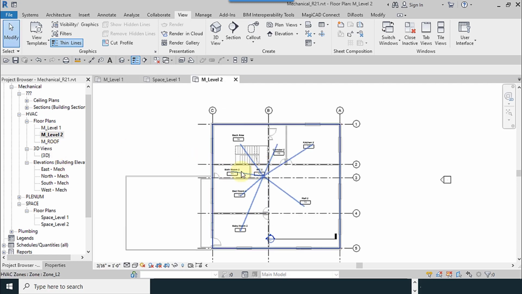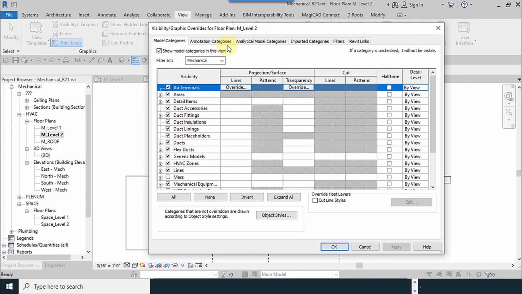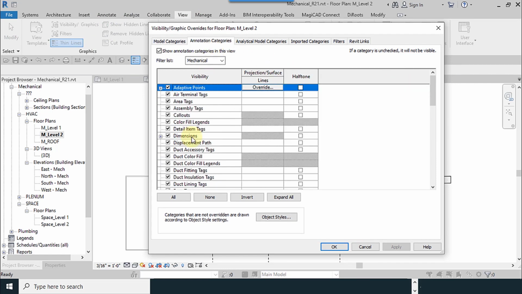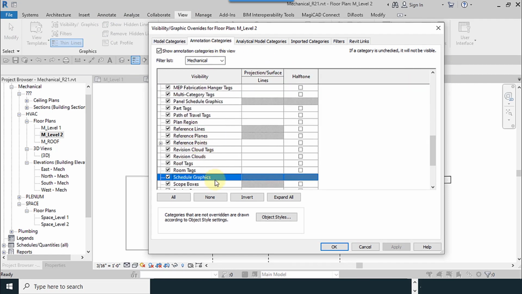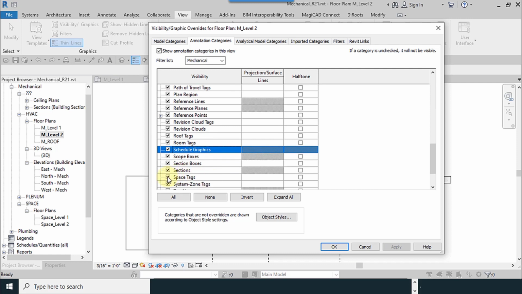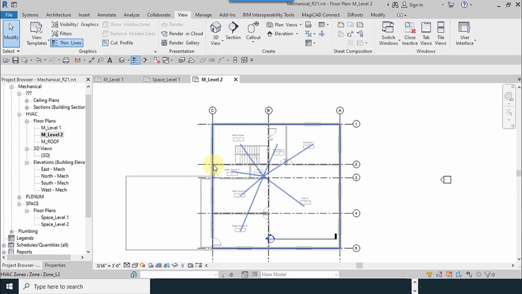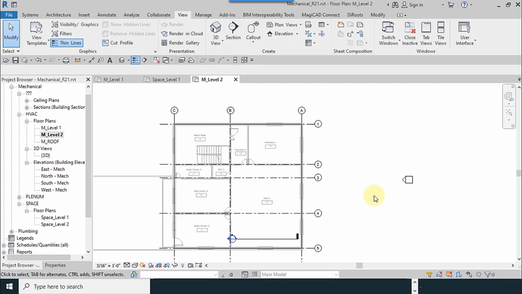Second method, I use it for level 2. From the View tab, Visibility Graphics tool, annotation categories. I try to find the space tags and check it. Okay. It will show in a much lighter color.